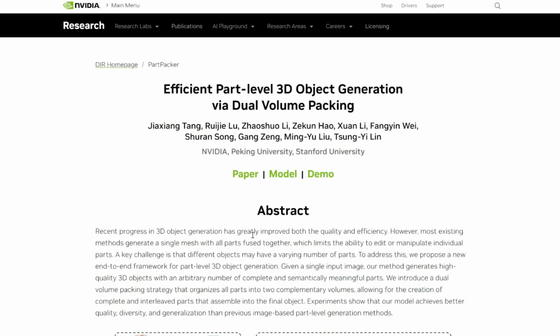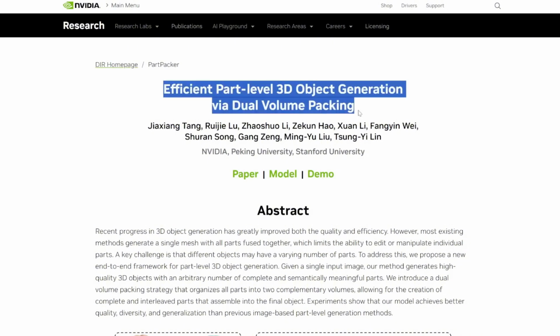Next, this AI is also quite useful. This tool is called PartCrafter by NVIDIA, and here's the official paper.